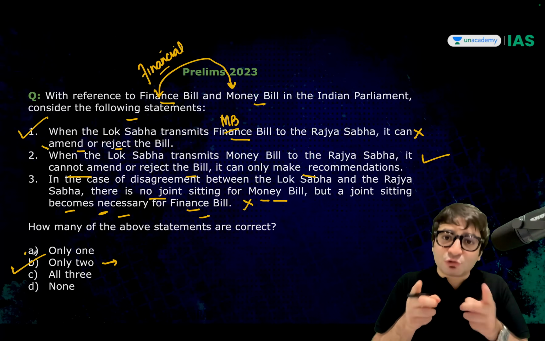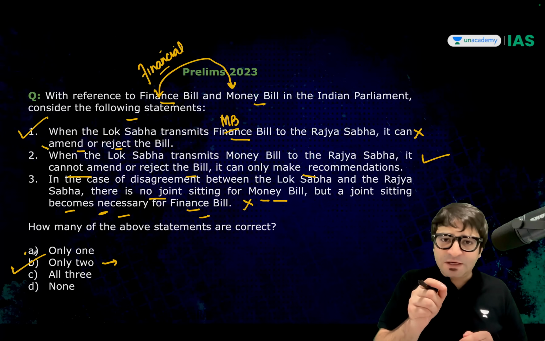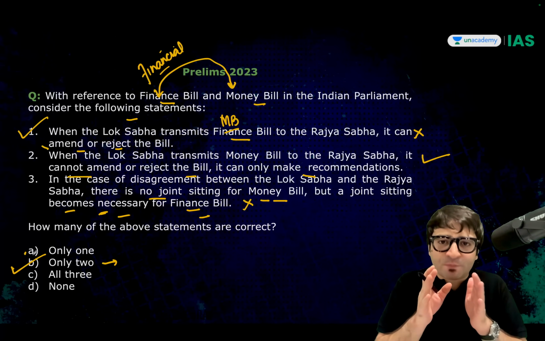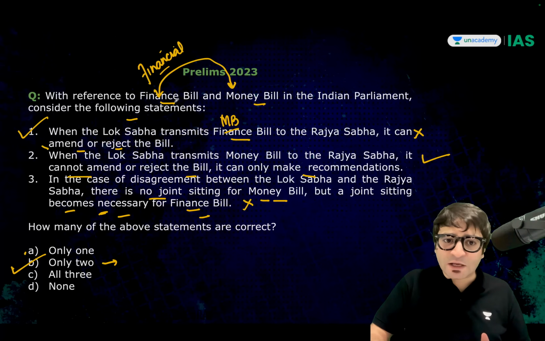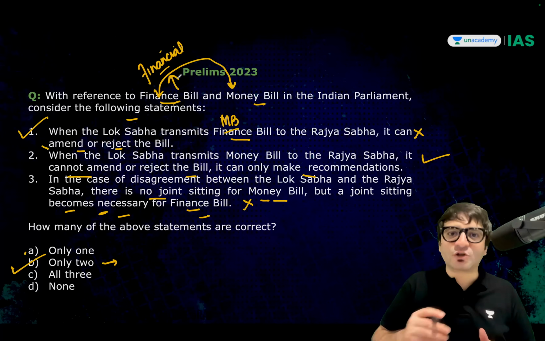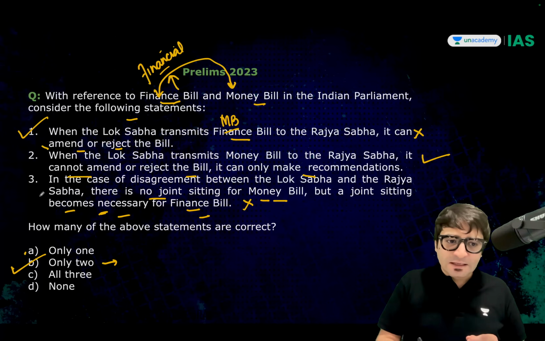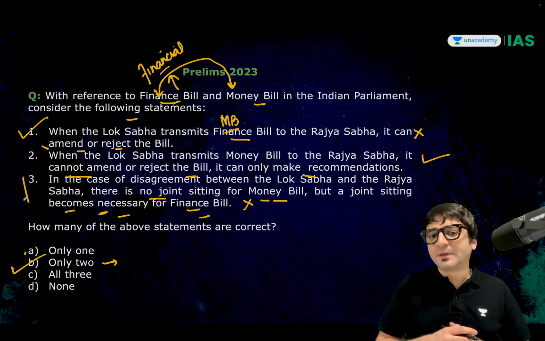Here you need to assume, even if such a type of question is asked in 2026 or beyond, that UPSC is not talking about finance bill, but financial bill. Sir, how do we assume? In the sense that, read statement 3.